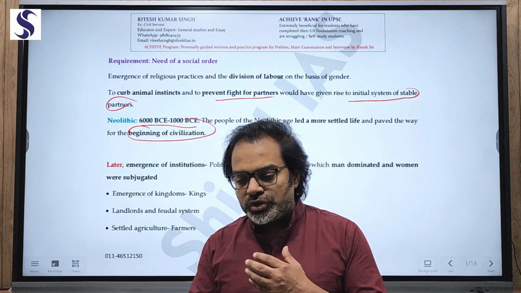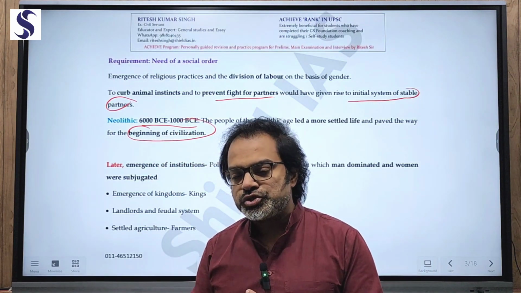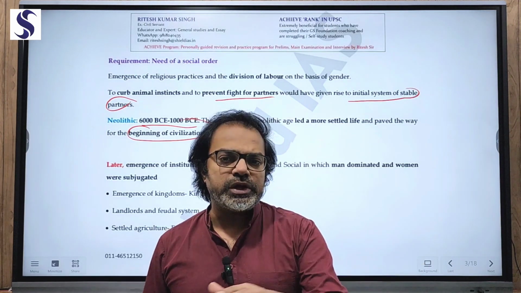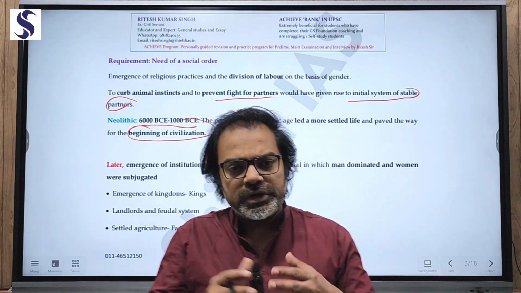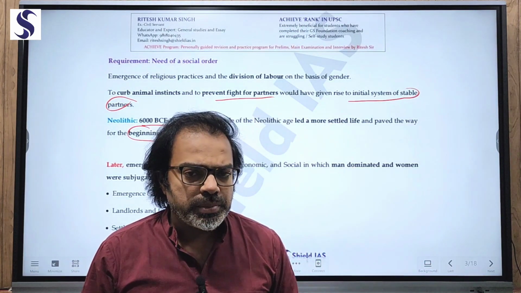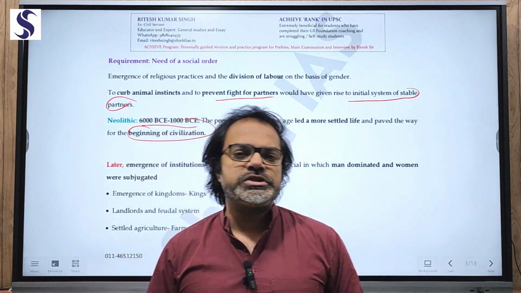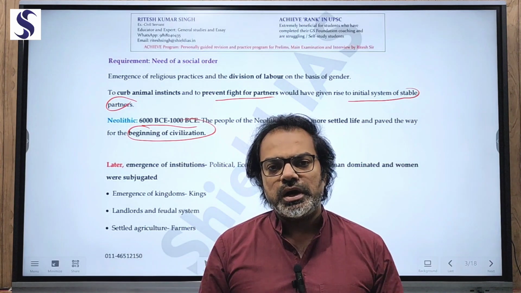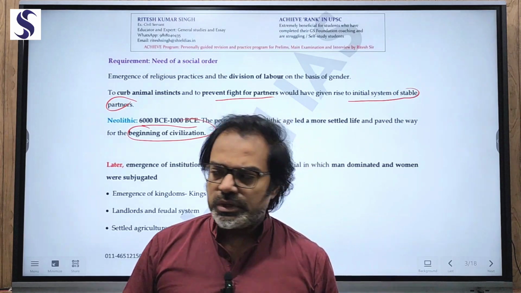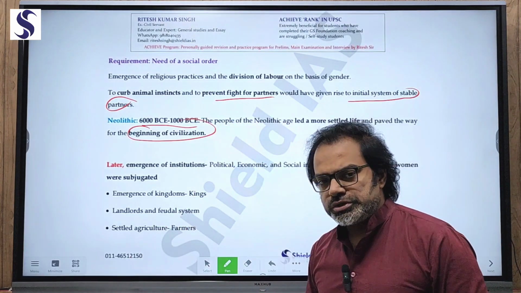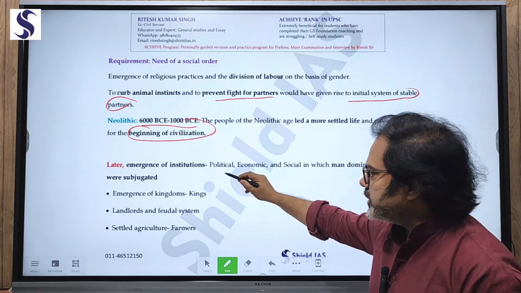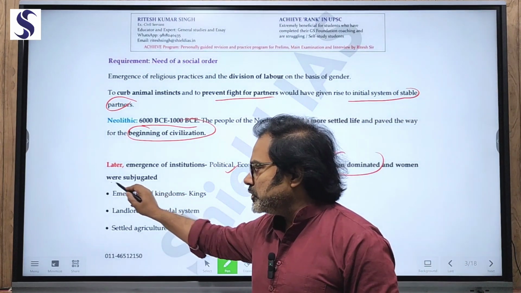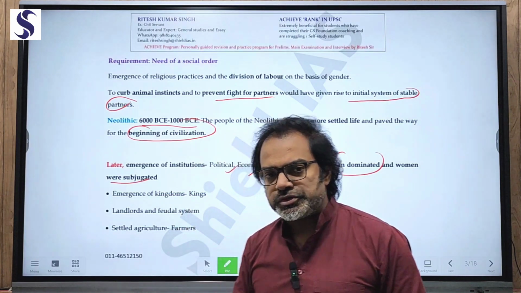Gradually, certain political institutions, economic institutions and social institutions were also emerging, which later gave rise to bigger kingdoms and empires that we read in history. But all these institutions that developed, whether political, economic or social, were majorly under the influence of patriarchy. So the later emerging institutions, political, economic and social, were ones in which men dominated and women were subjugated.